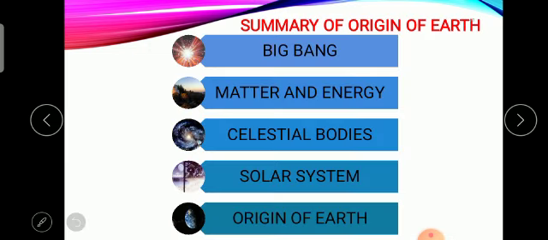As for the Big Bang theory, what is the Big Bang theory? First there is a Big Bang, meaning a universe. Afterward there is a formation of matter and energy. Next there is a development of celestial bodies, and afterward there is a formation of the solar system. The solar system consists of the sun and the planets, and whenever the solar system was formed, there is the origin of the earth.